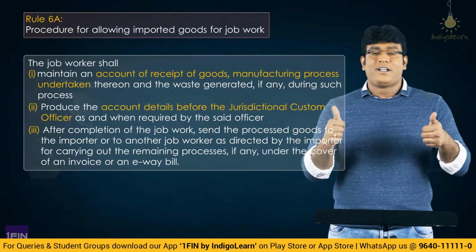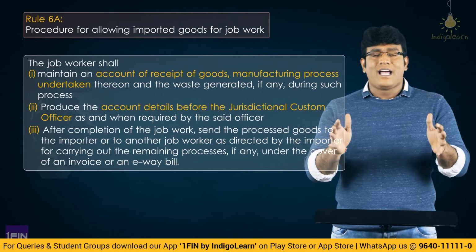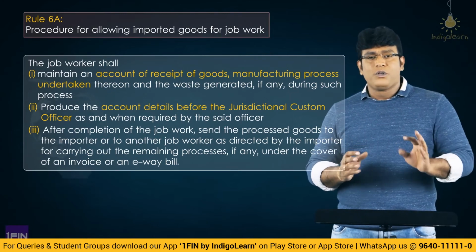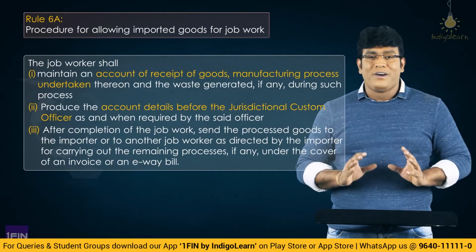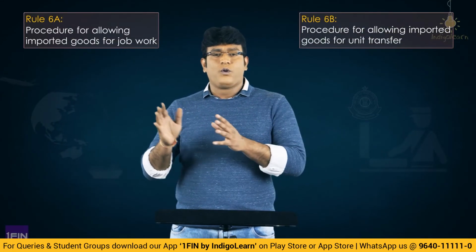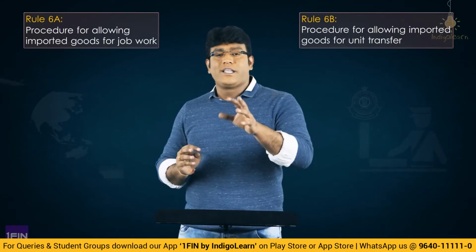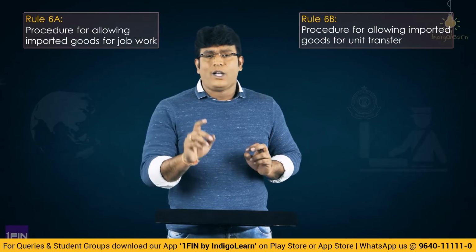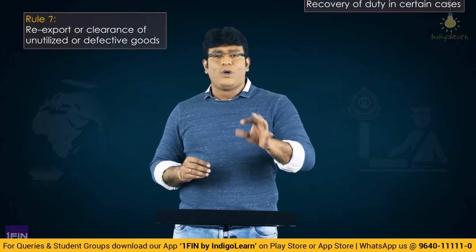Clear, my dear friends? Under the cover of an invoice, the goods are transported from the premises of the person who has imported the goods to the premises of the job worker. So for transfer to a job worker, rule 6A will apply, and if the goods are transferred inter-unit, rule 6B will come into picture. This is the story of rule 6A and rule 6B. Come on, my dear friends, we are done with the discussion up to rule 6. We just have two more rules to talk about: rule 7 and rule 8.